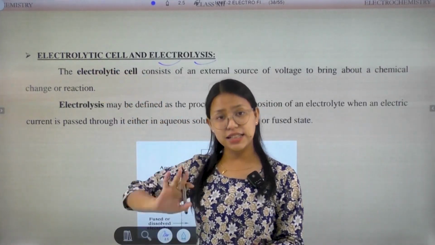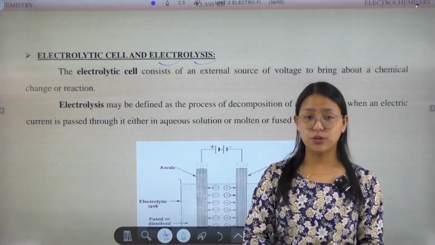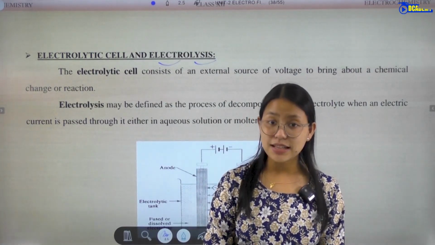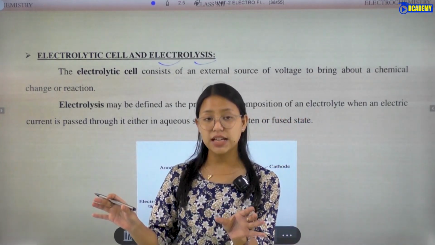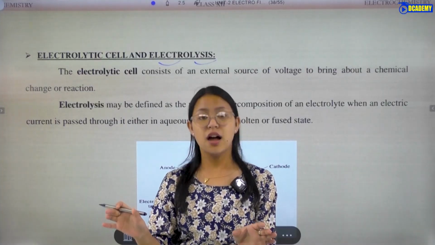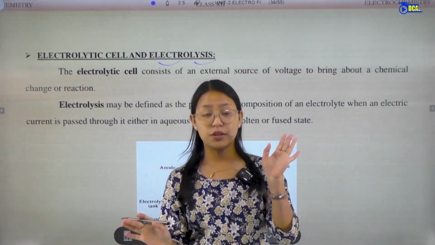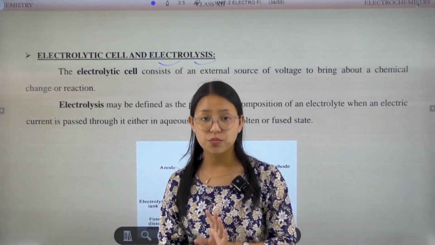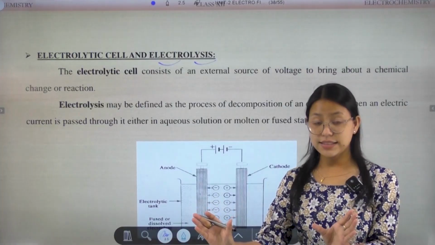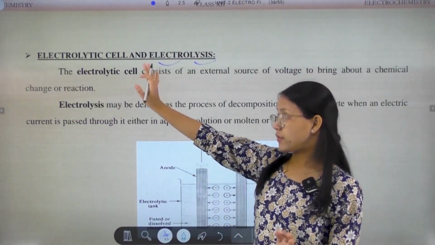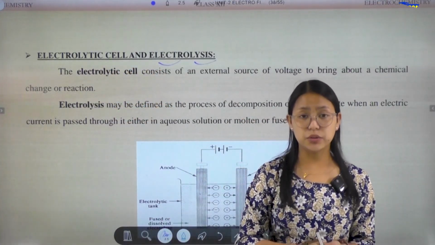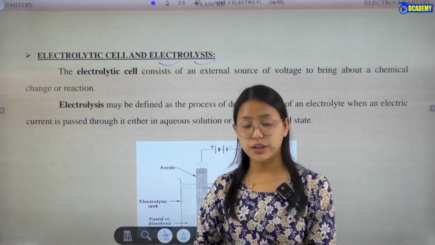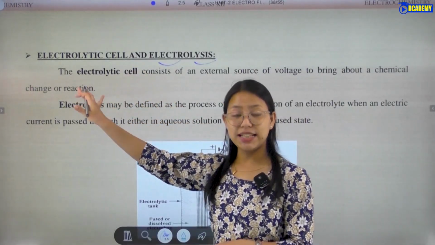And what about the electrolytic cell? We have come across the electrochemical cell earlier. We take two half cells, an oxidation half cell and a reduction half cell, connected by the salt bridge. And these two cells are connected with electricity, that is a battery. The whole apparatus is known as the electrolytic cell.